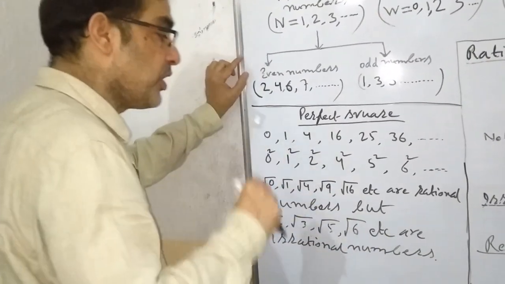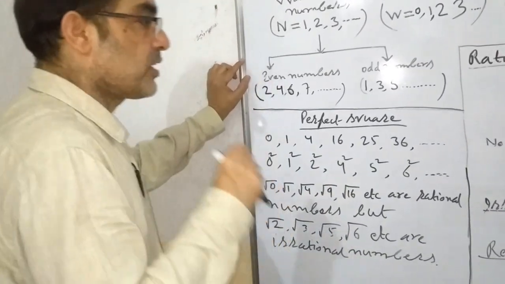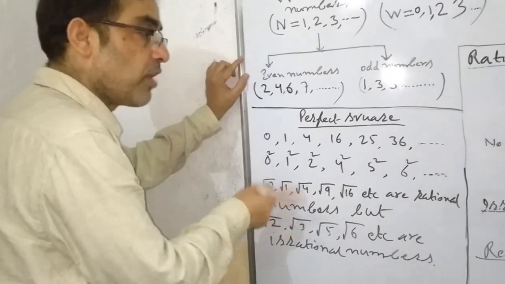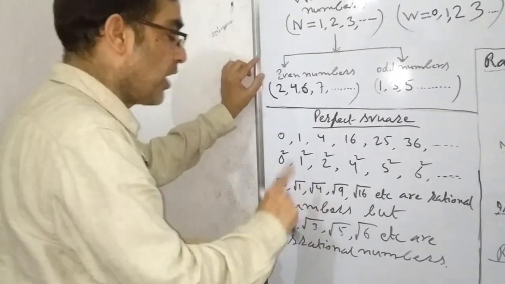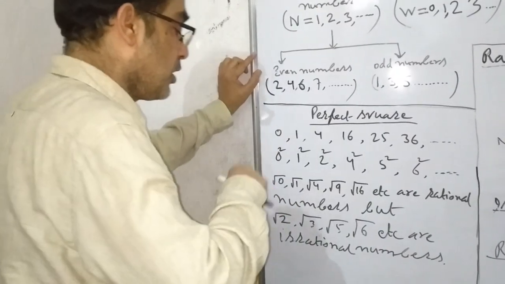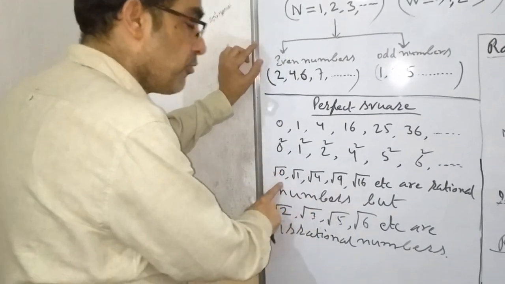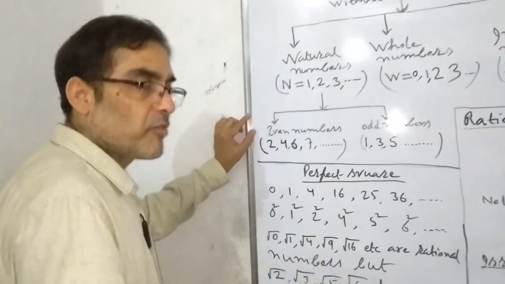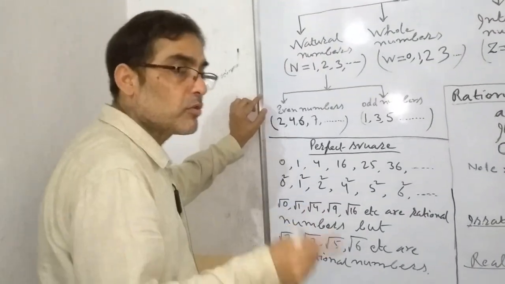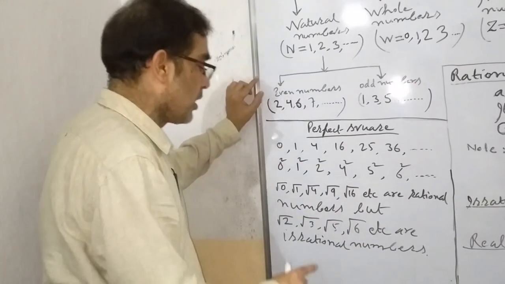And if we put a perfect square in a root, then the value of the square root will be a rational number.